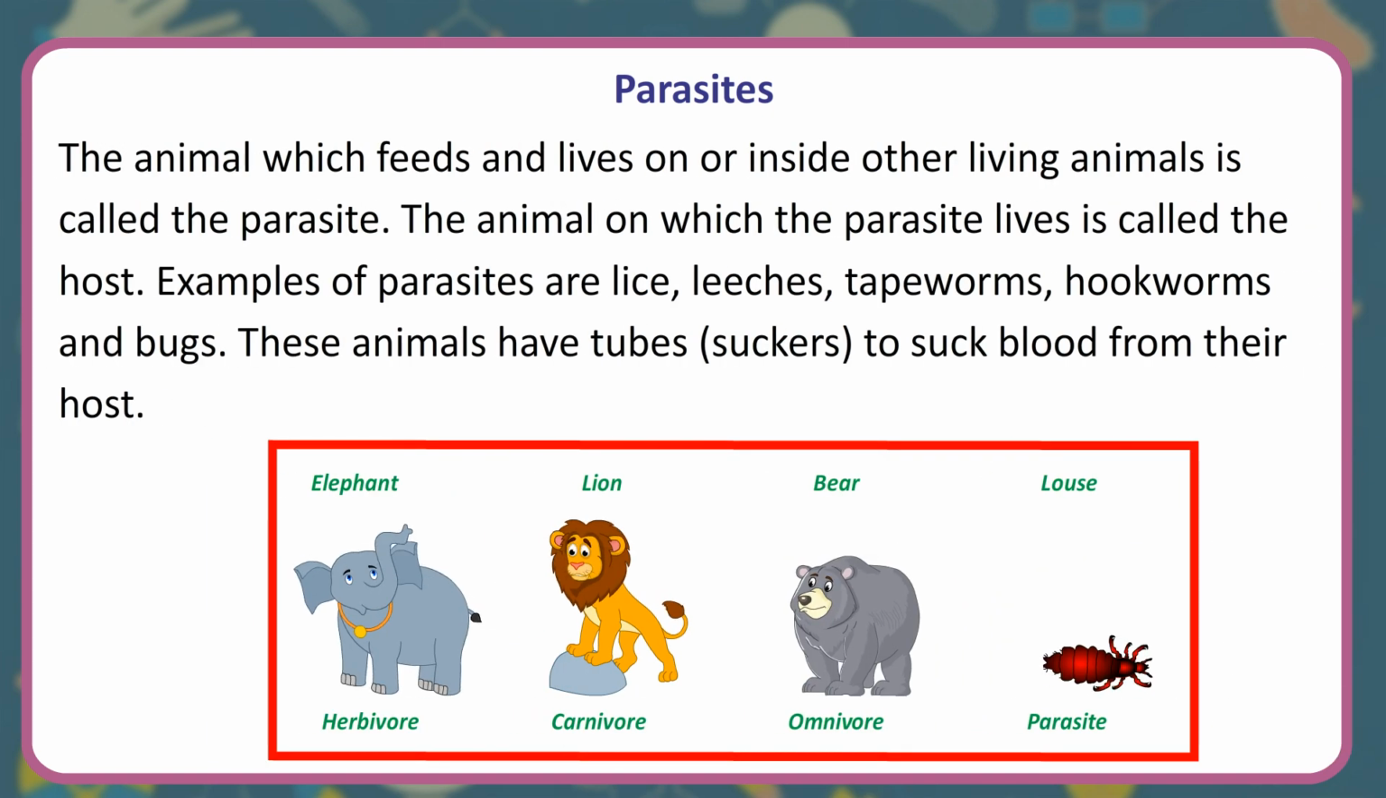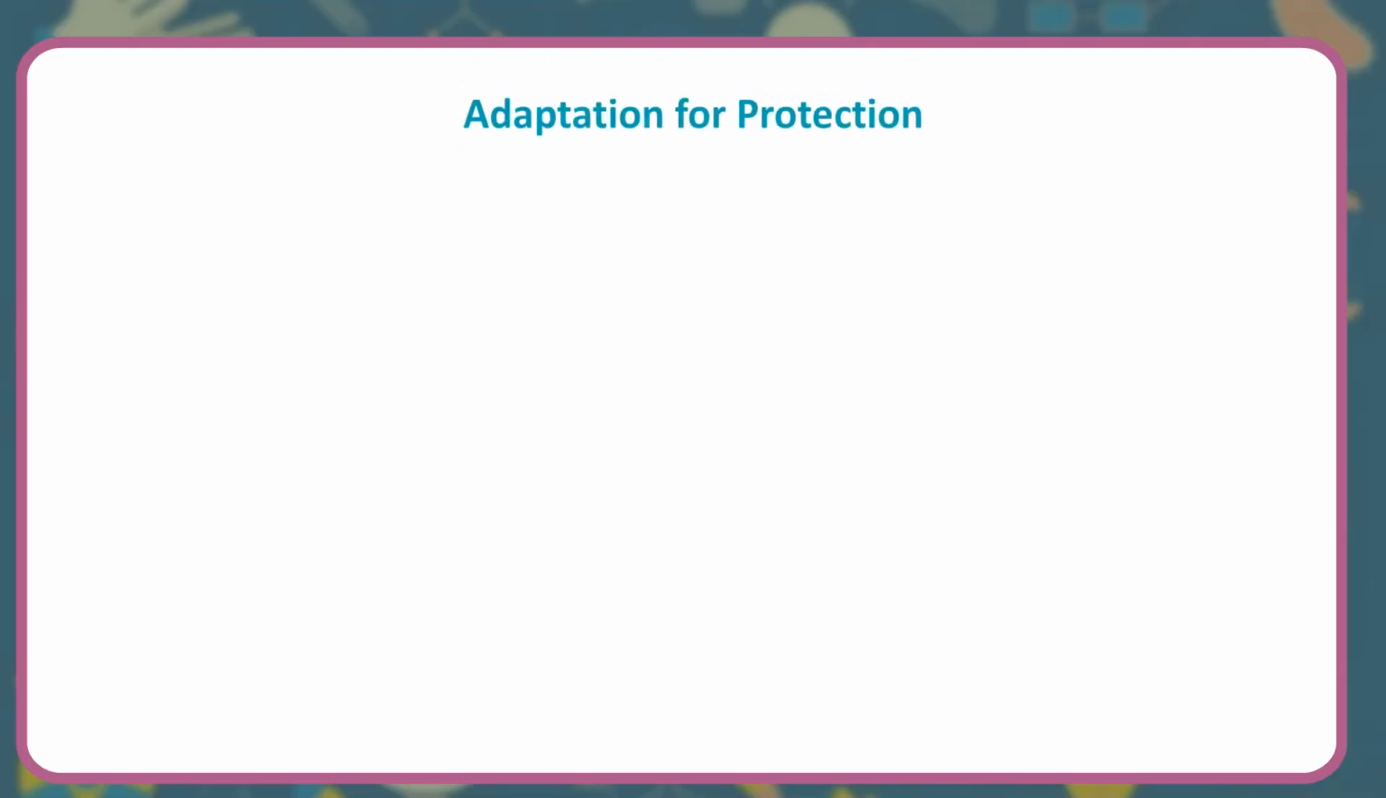Parasites. The animal which feeds and lives on or inside other living animals is called the parasite. The animal on which the parasite lives is called the host. Examples of parasites are lice, leeches, tapeworms, hookworms and bugs. These animals have tubes, suckers, to suck blood from their host.